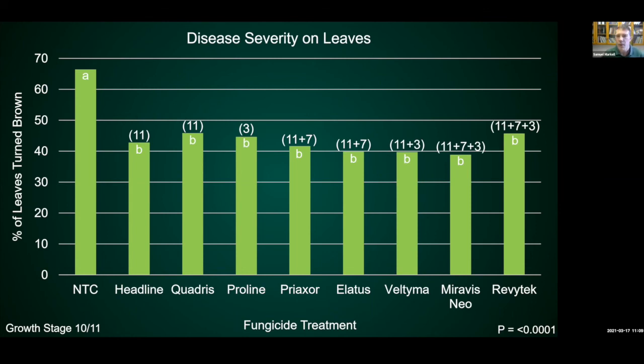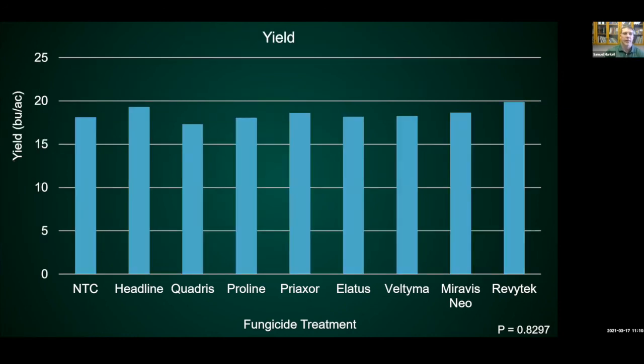This is the disease on leaves. So here's the same slide again with the modes of action put on top of the bars. This is the yield, and so as you can see, we are not in a high yielding environment, and in the non-high yielding environment, we did not see a yield benefit. But if there's water on this, if there's lots of rain, I would expect that you would. The Canadian research and some of the earlier NDSU research in those environments was pretty consistent.